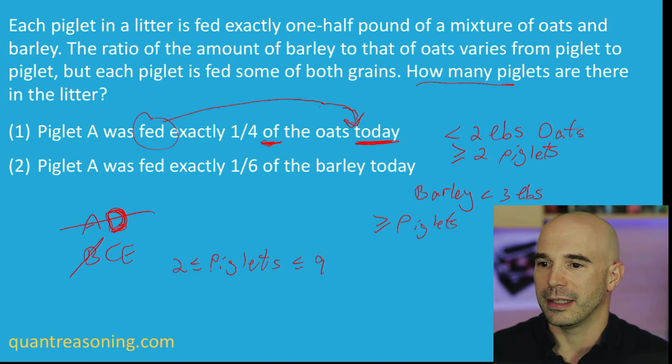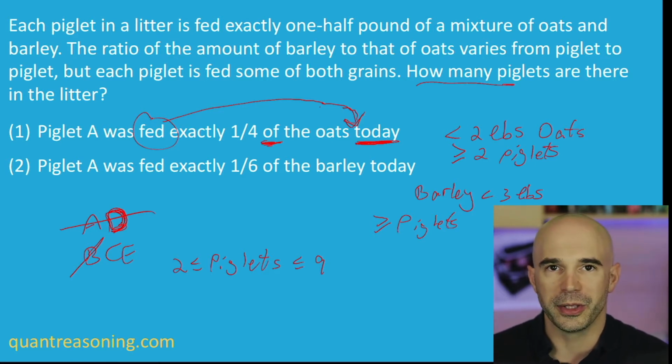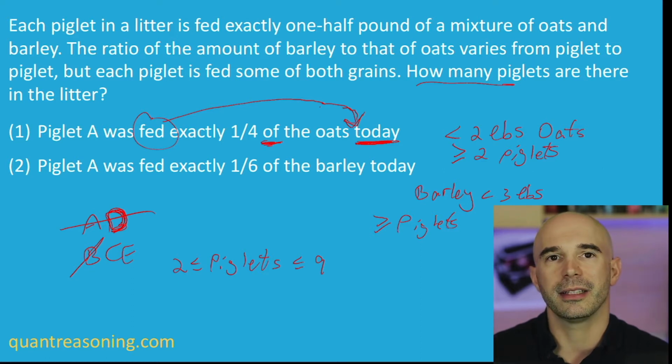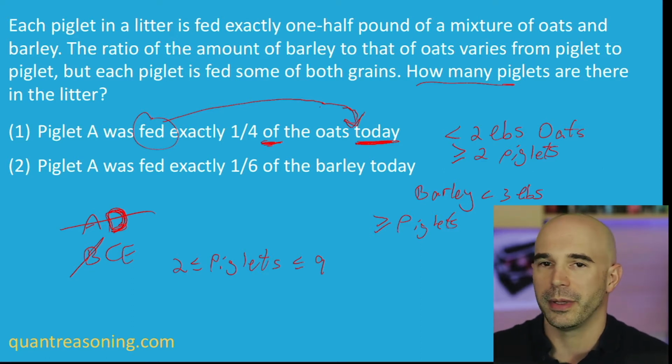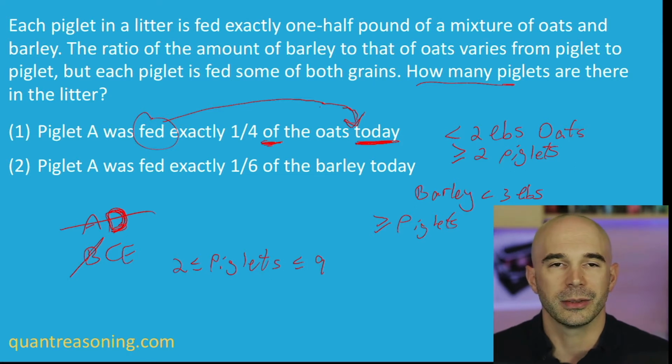Or you can move the range down the number line to start from 1. So instead of going from 2 to 9, it would go from 1 to 8. So I just moved the range 1 down the number line. It's easier to see it when you're starting to count from 1. And then there's also a way to do it that I talk about in the book, but I won't go into that here. So there's 8 different possible answers, and then they would pick E, which it turns out is not the right answer. So there is one additional inference that we can make here that we haven't made, and that's what makes this question so interesting and so difficult.